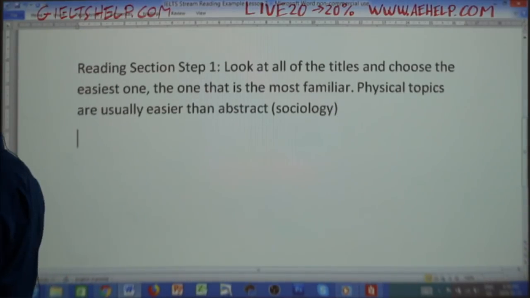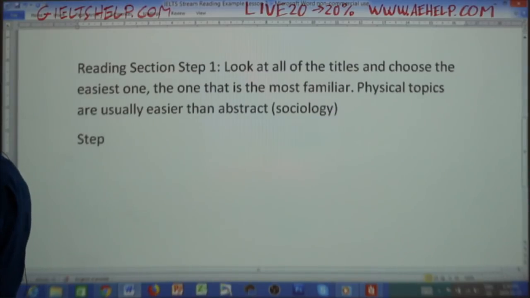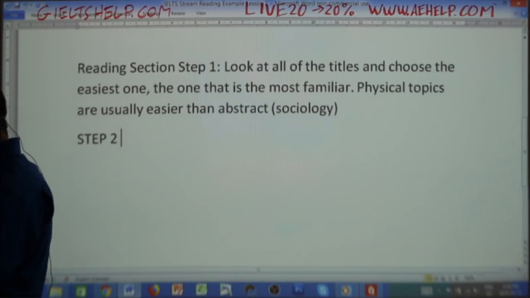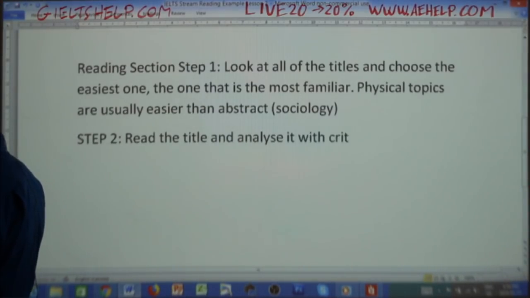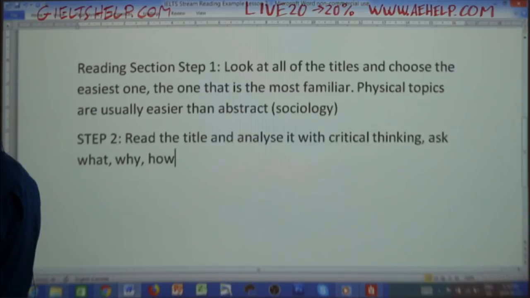Now, step 2 for reading is once you chose the topic, read the title and analyze it with critical thinking. Ask what, why, how.